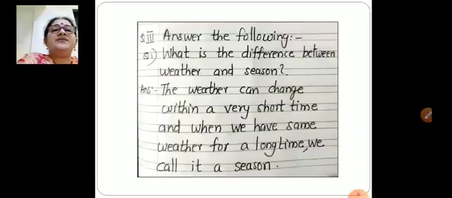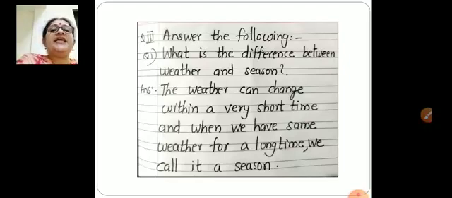Now answer the following questions. Question number 1. What is the difference between weather and season? Just now I told you what is weather and what is season. Do you know the answer, children?